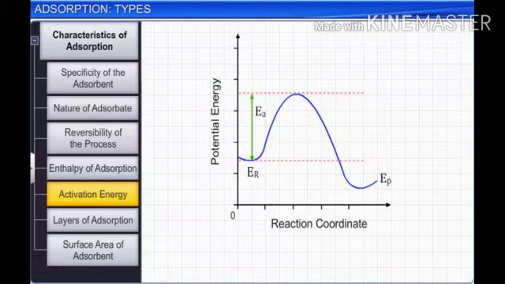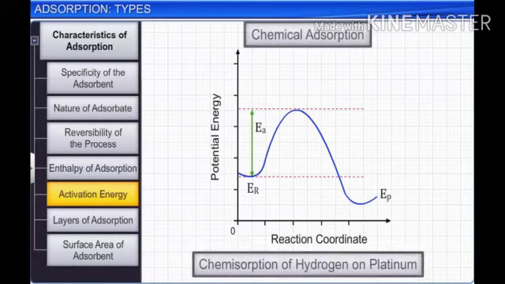So, it does not require any activation energy for the adsorption. But in chemical adsorption, a chemical reaction is involved and it requires high energy of activation.